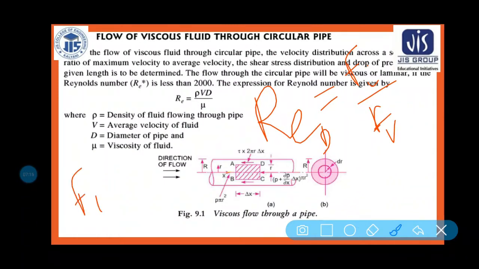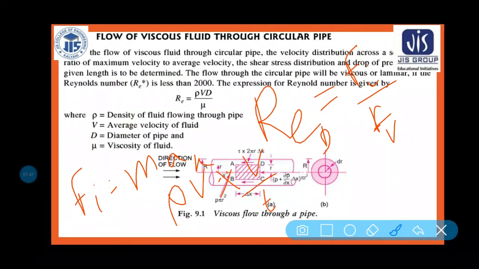What is inertia force? Inertia force is mass into acceleration along the direction of the force. So mass into acceleration, mass equal to rho into v, where v is your volume, and acceleration is your velocity per unit time.